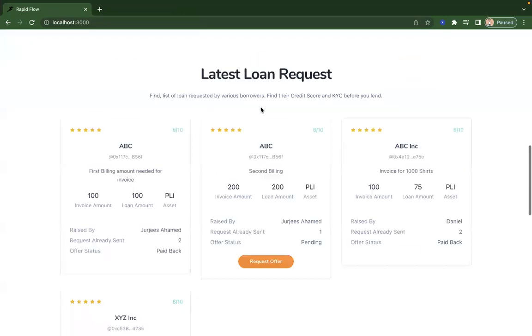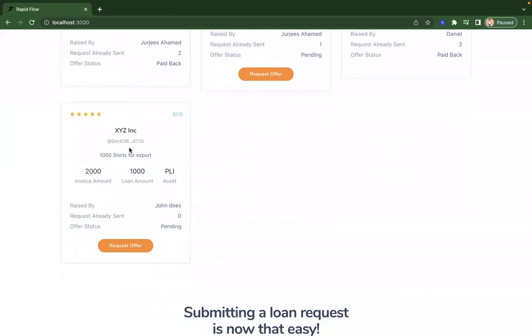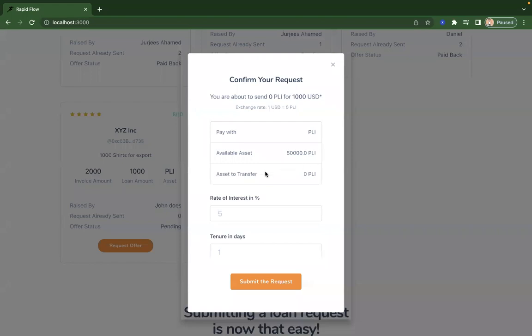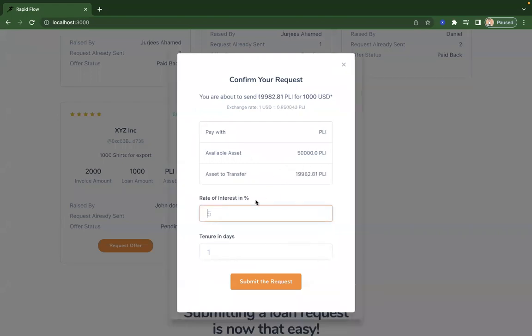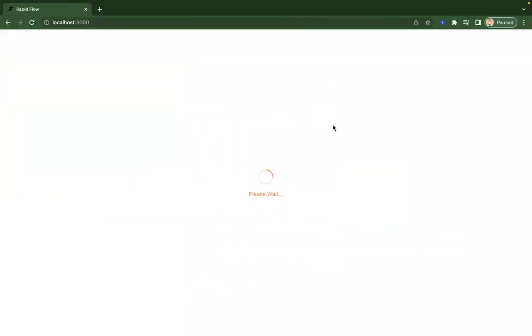On the lender landing page itself, I can see there are multiple options. This is the one raised by the borrower. I have an option to request. I'm going to say, hey, I'm ready to pay this, and I have this much PLI in my wallet, and I'm ready to pay this asset at an interest rate of 5% for 30 days, right? In 30 days, I will get 5% interest from this borrower. Once I submit the request, the amount of PLI is directed from my account and goes to the smart contract.